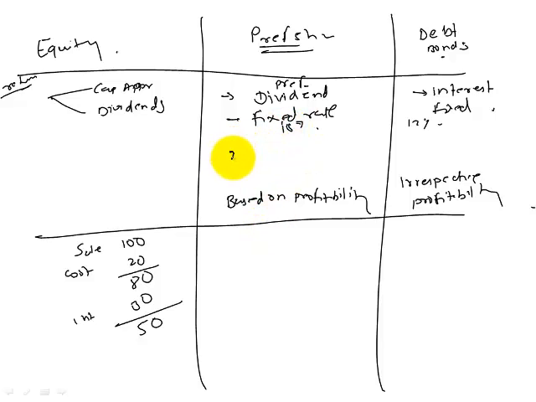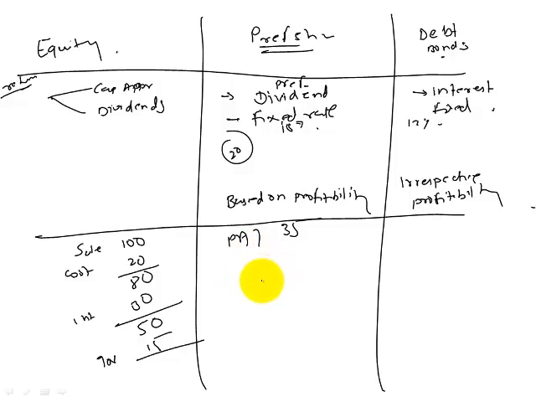Now company is expected to pay a dividend of, let us say, 20 rupees, preference dividend. Should I consider that 20 as an expense? Is preference dividend an expense? Preference dividend is not an expense, and that's a very important point, that once the company's got this 50, tax would be paid after this stage, and let's say we pay a tax of 15 rupees. So your profit after tax is 35.